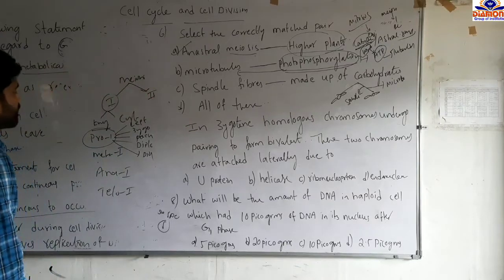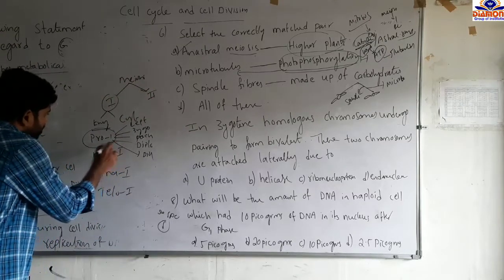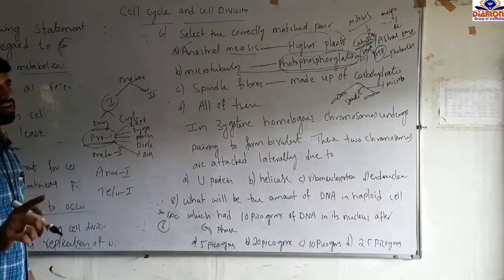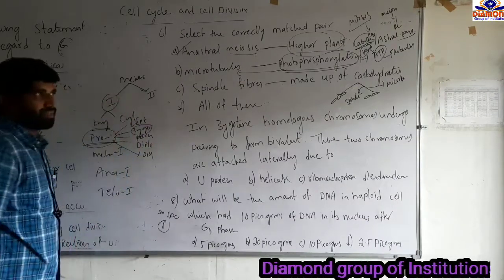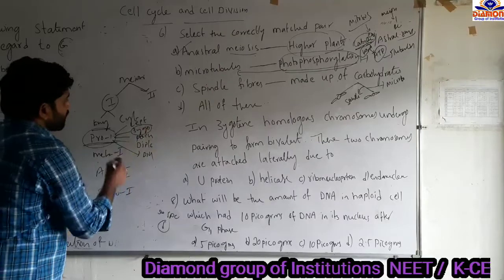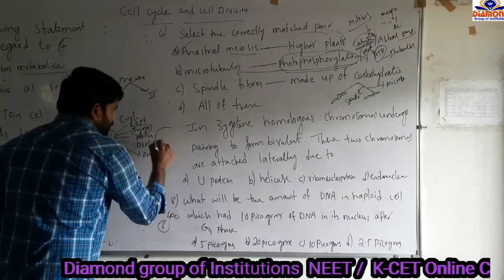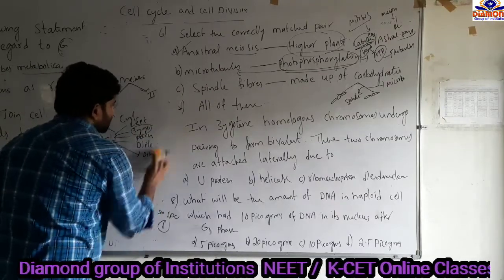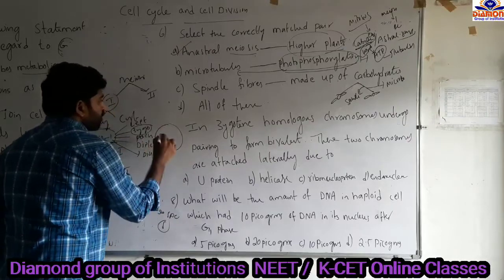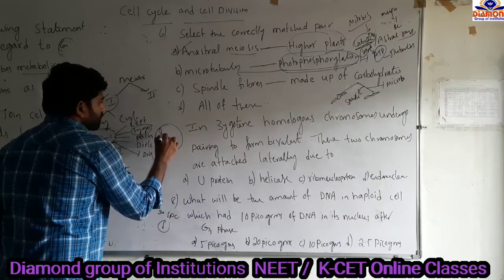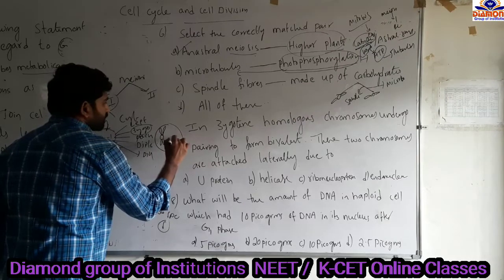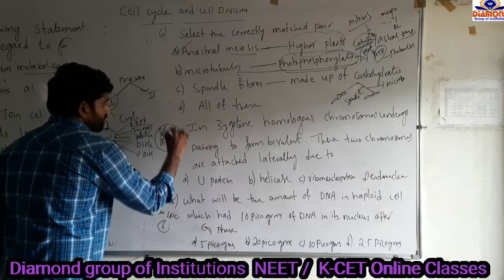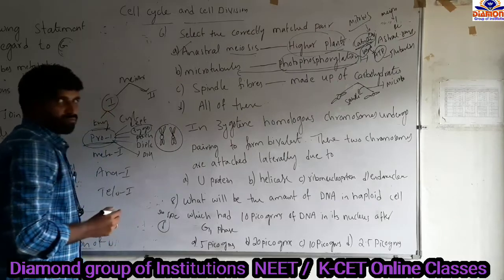So bivalent formation takes place in meiosis 1, prophase 1, at the zygotene stage. So what happens in the zygotene stage? Here the cells have homologous chromosomes, which are similar to each other. Those we call homologous chromosomes.